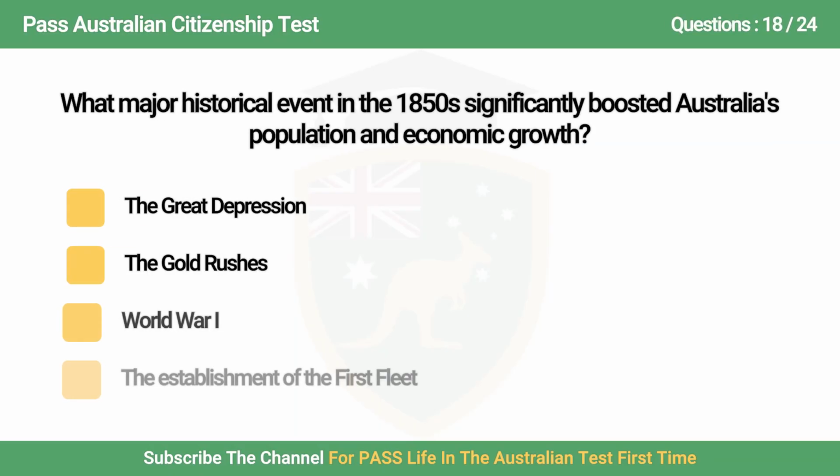Question 18. What major historical event in the 1800s significantly boosted Australia's population and economic growth? A. The Great Depression. B. The Gold Rushes. C. World War I. D. The establishment of the First Fleet.